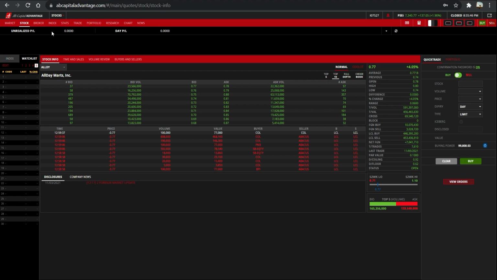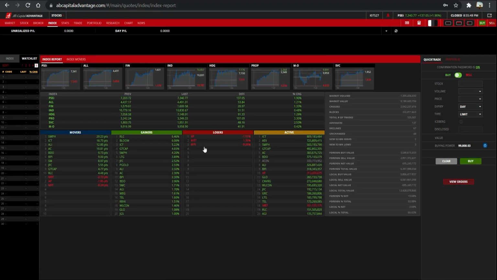Now, let us visit the Index tab if you want to see the overview performances of our index. You can also observe here that the market movers are displayed, as well as the top gainers and losers, and the most active stocks. You can also see how many stocks advance and decline over here.